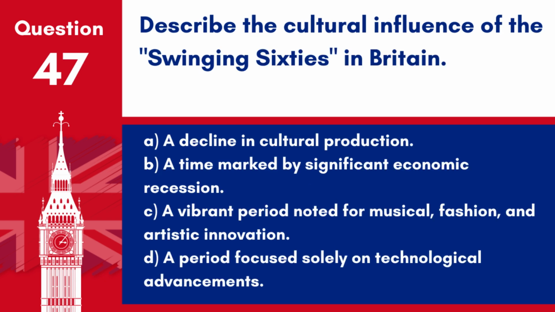Question 47. Describe the cultural influence of the swinging 60s in Britain. A. A decline in cultural production. B. A time marked by significant economic recession. C. A vibrant period noted for musical, fashion, and artistic innovation. D. A period focused solely on technological advancements.